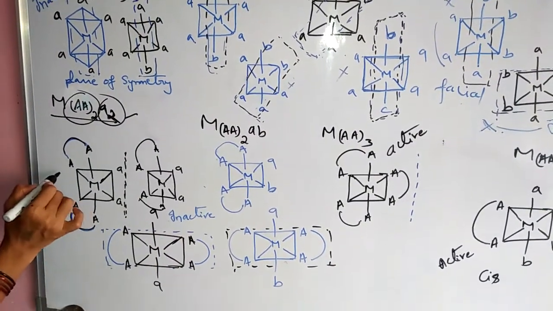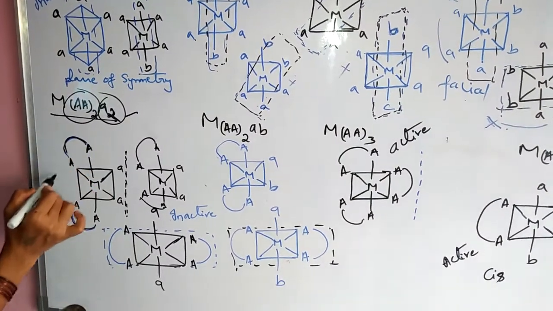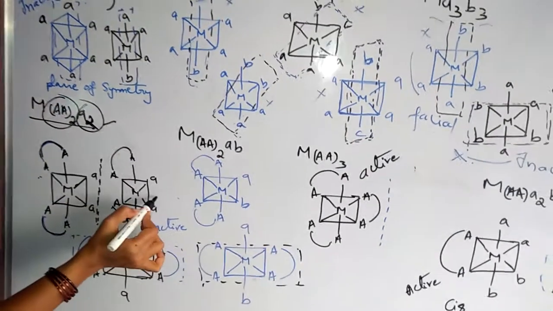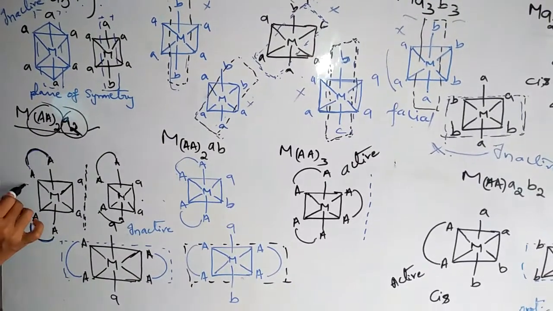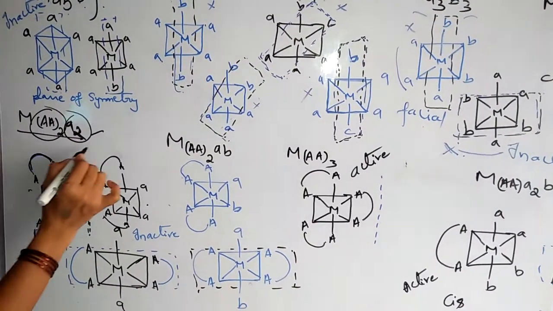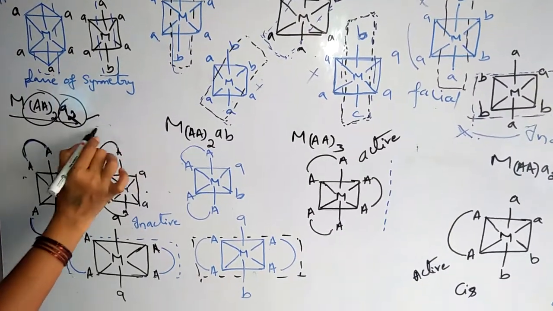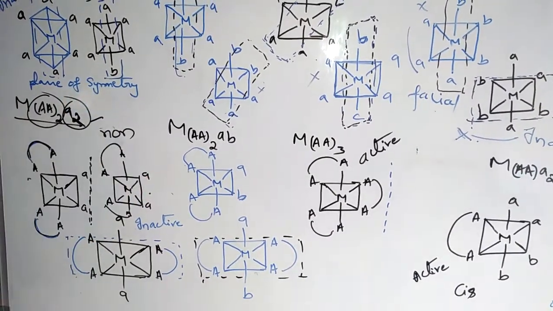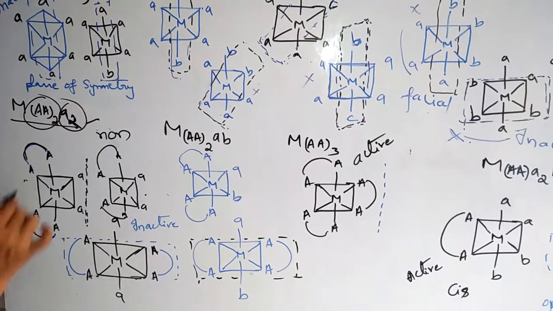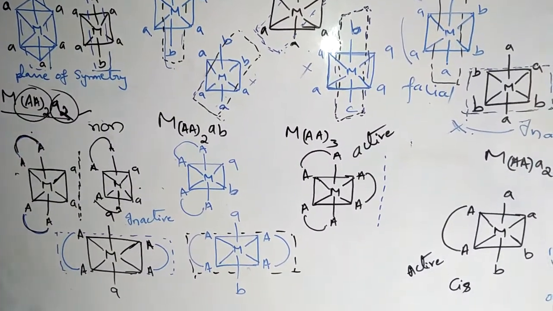Both isomers, original compound and then image, are non-superimposable mirror images. So that's why it can exhibit optical activity.